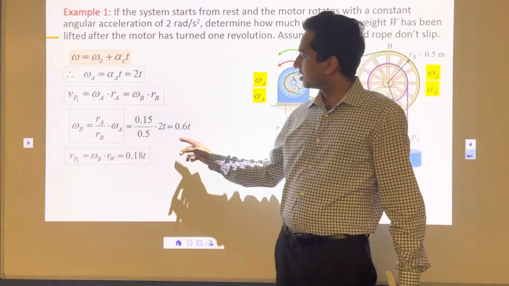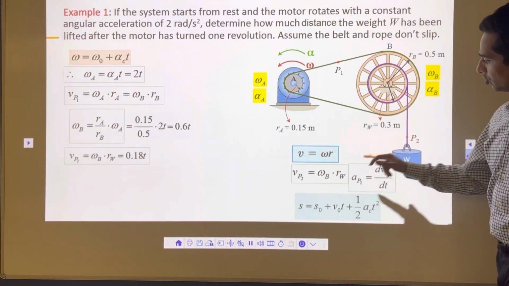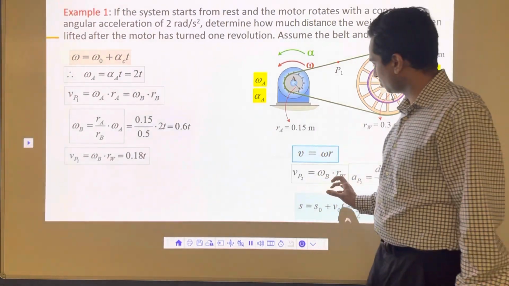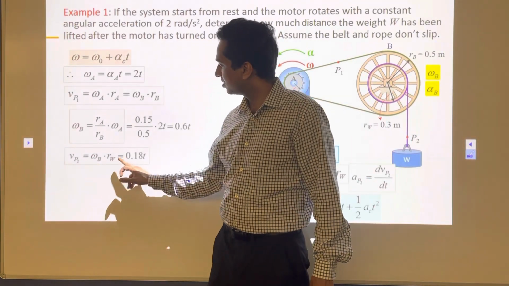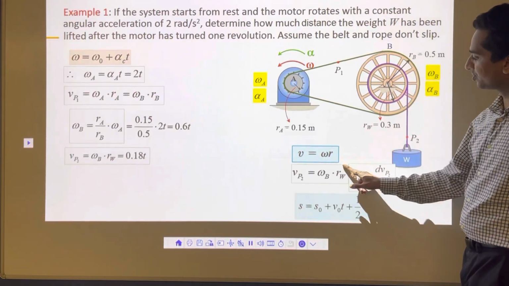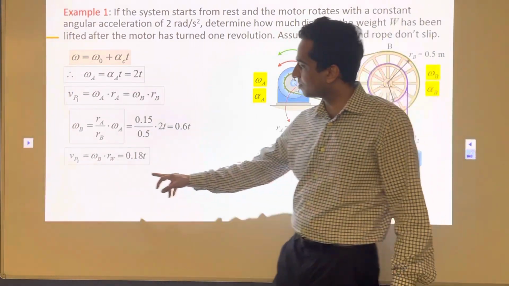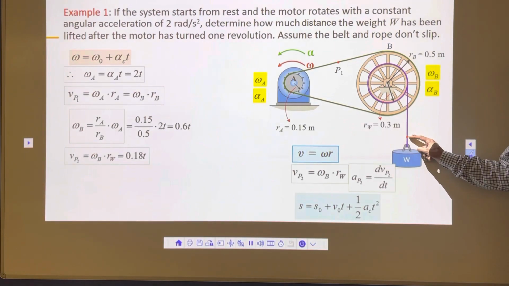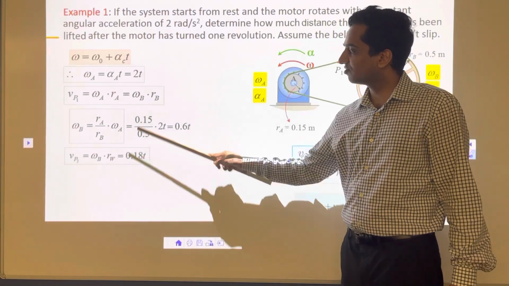Now, this Vp2, this part here, I know that this one is omega B into Rw. So I'm going to take this value of 0.6t, put it here, and then I'll get Vp2 as omega B into Rw. The radius of the wheel is 0.3. So if this is 0.3, this is 0.6t. So 0.6t and 0.3 will become 0.18t. It means the velocity of this point in the upward direction is 0.18t. That's what I get from these relationships.